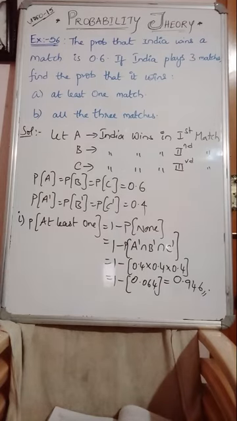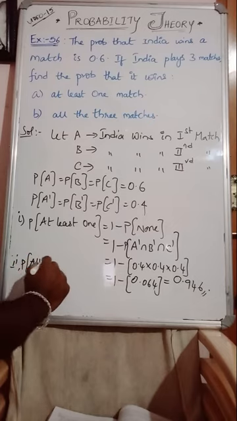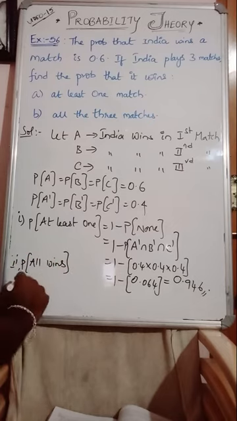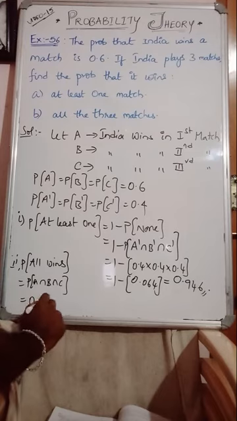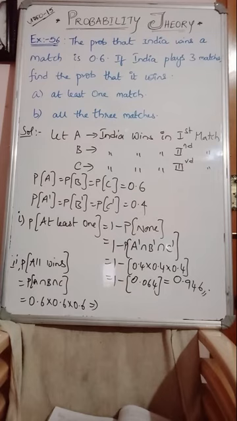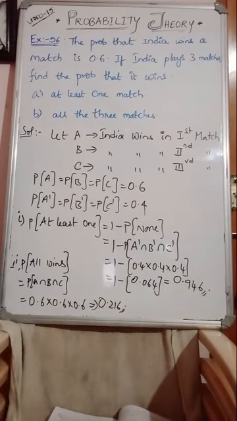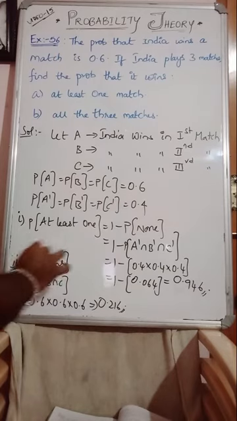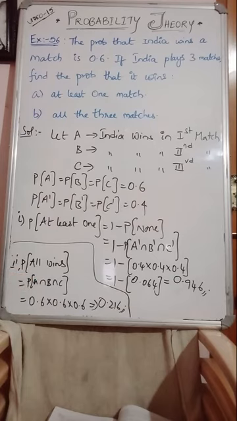Question number 2. They win all the matches. So all matches, all wins. All wins means P of A intersection B intersection C. Multiply 0.6 into 0.6 into 0.6. What would be the answer? 0.216. This is question number 1. This is question number 2.